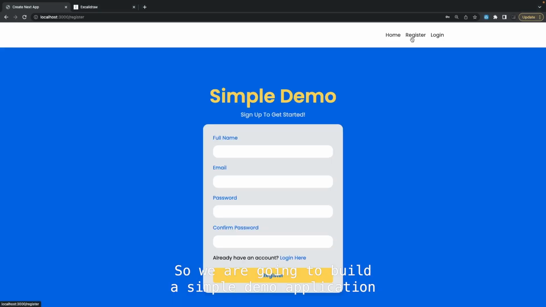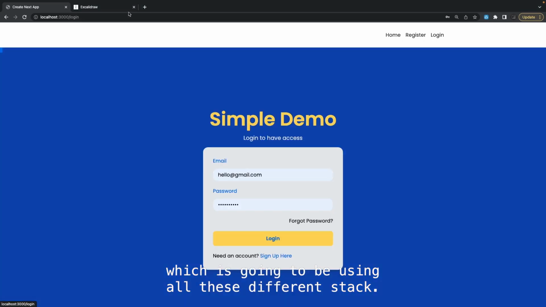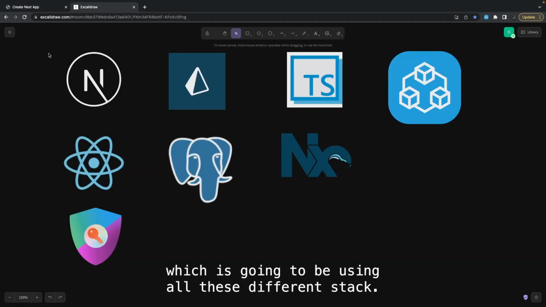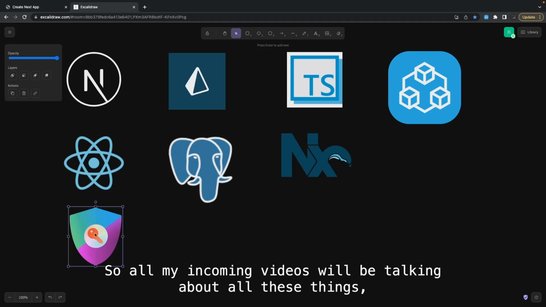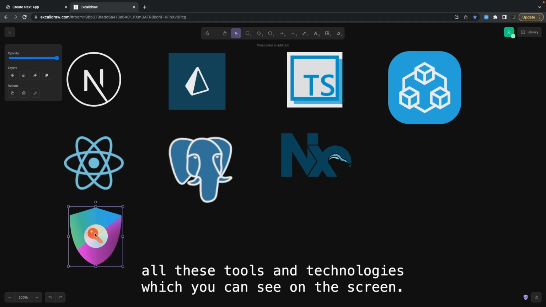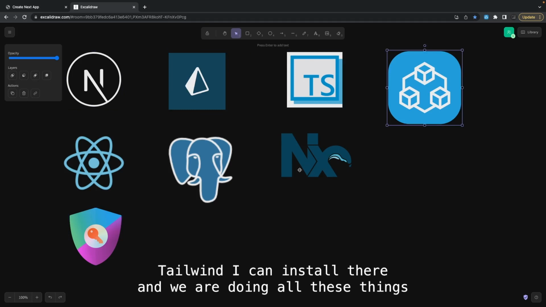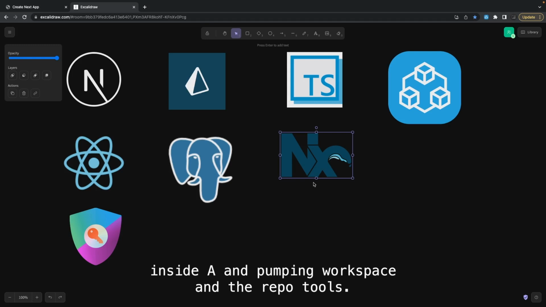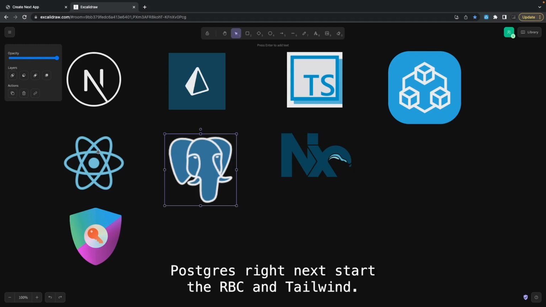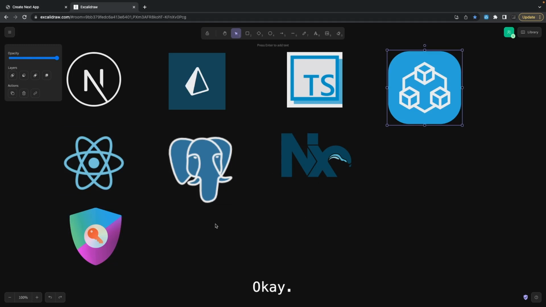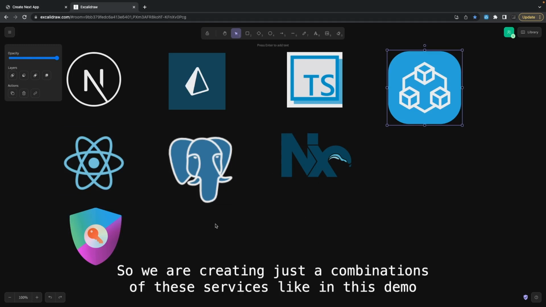So we are going to build this simple demo application which is going to be using all these different stacks. All my incoming videos will be talking about all these tools and technologies which you can see on the screen: Next.js, Prisma, TypeScript, Tailwind (the icon is not there). And we are doing all of this inside an npm workspace and monorepo tools, Postgres, React, NextAuth, tRPC and Tailwind. Okay, so we are creating just a combination of these services.